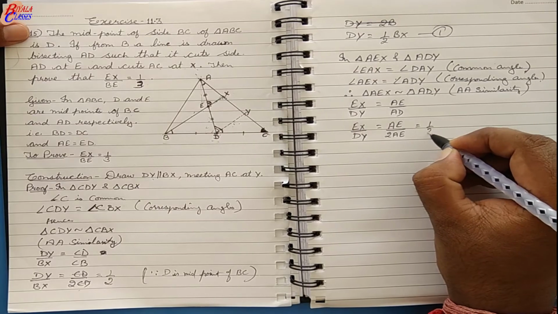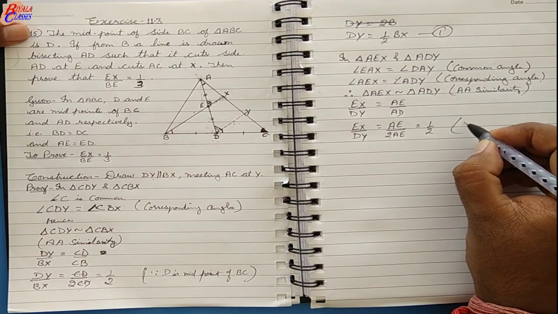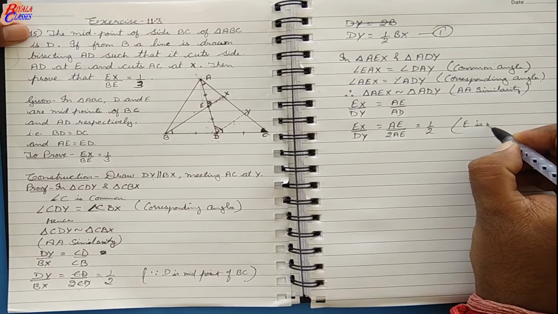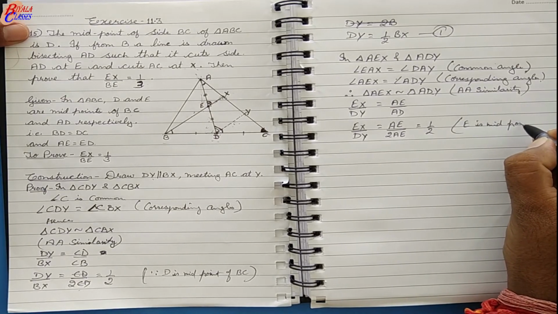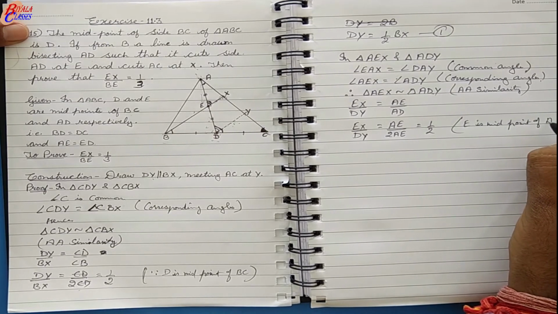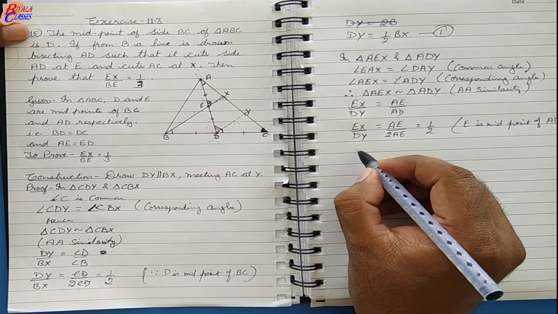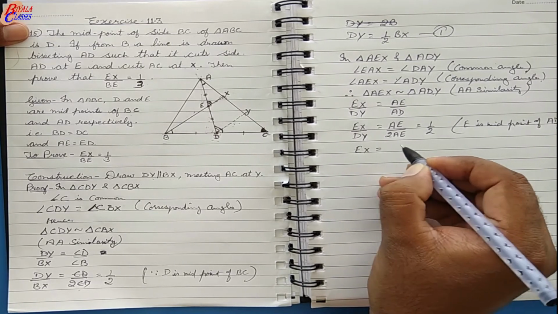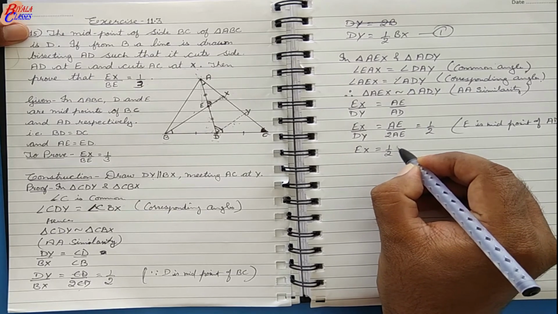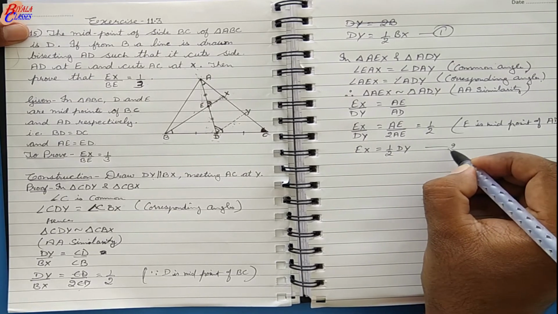So this is again equal to 1 upon 2. From here we get that EX is half of DY.